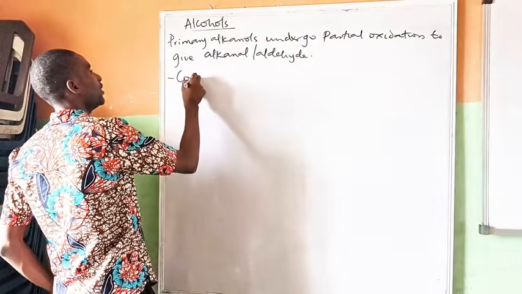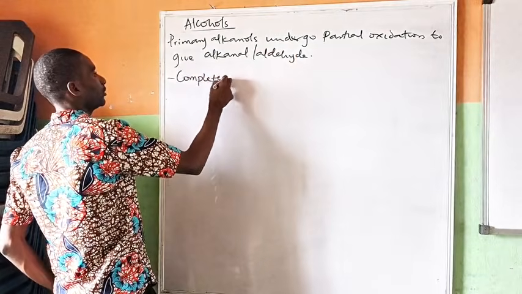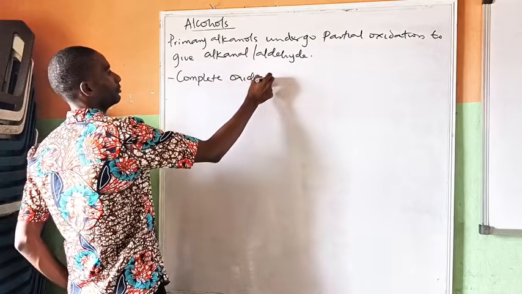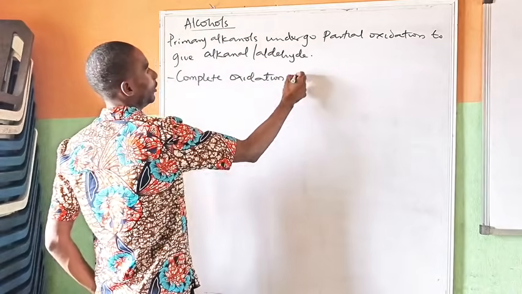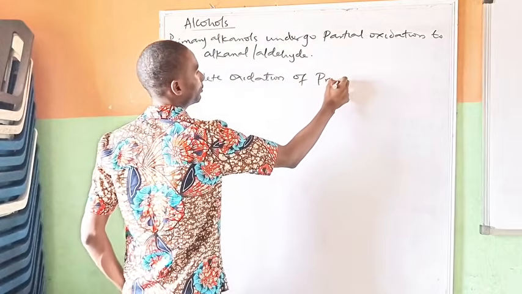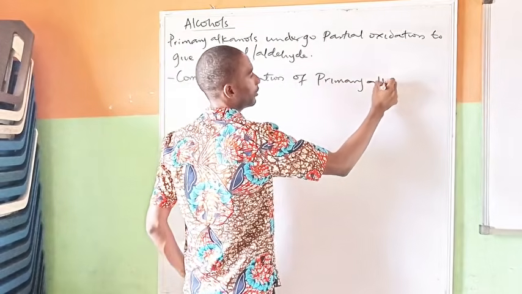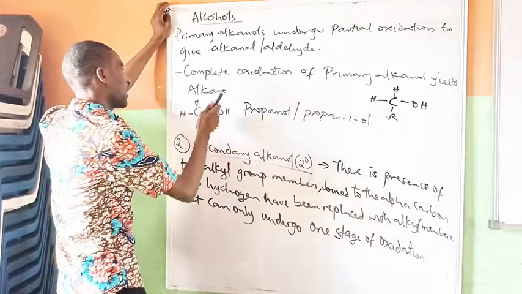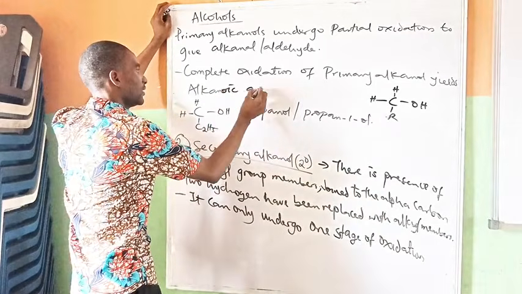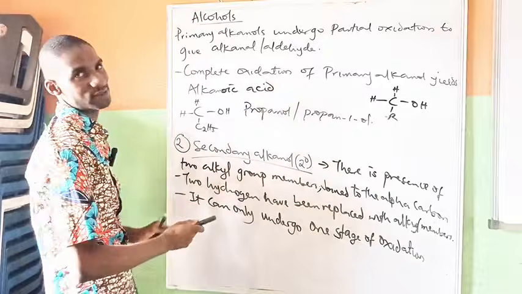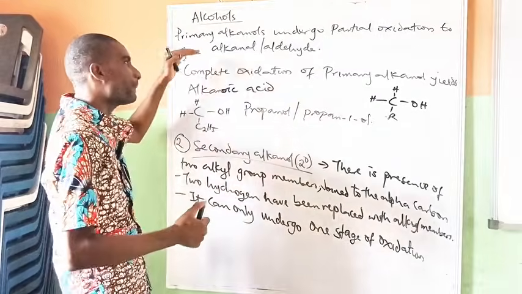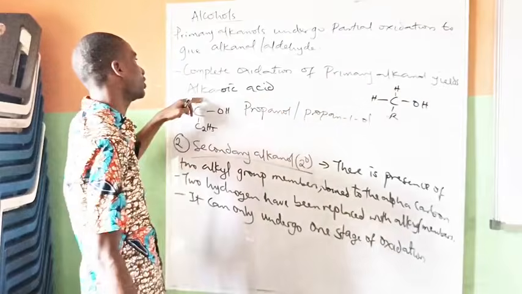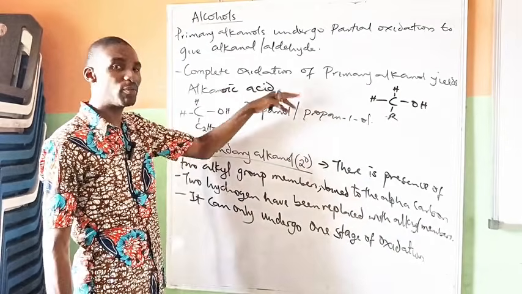Then complete oxidation of primary alkanol yields carboxylic acid, alkanoic acid, which is also carboxylic acid. So complete oxidation of primary alkanol will yield alkanoic acid or carboxylic acid.